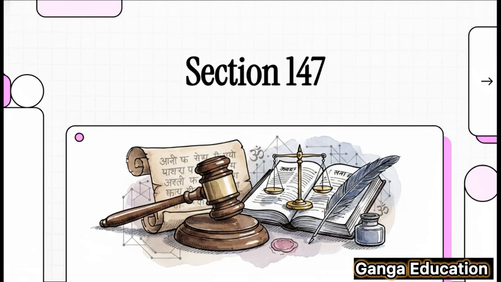All right, let's get started. Today, we're diving into a really important topic, Section 147 of the Bharatiya Sakshya Adhiniyam 2023. Now, this section is all about evidence as to matters in writing. And let me tell you, it's absolutely crucial for anyone preparing for the judiciary and APO exams. So let's break it down.